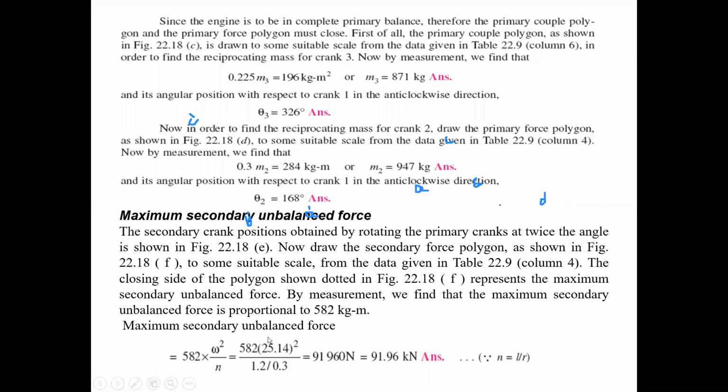So for getting the maximum value, it is 582 into m omega square by n, where n means L by R. Substituting those in our equation, we simply find the secondary unbalanced force.